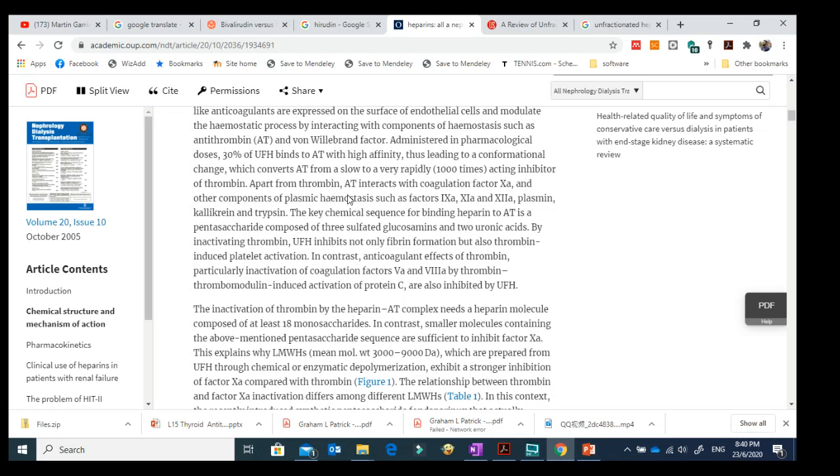Apart from thrombin, antithrombin interacts with coagulation factor 10A and other components of plasmic hemostasis such as factor 9, 11 and factor 7A, and they mention plasmin, kallikrein and trypsin.